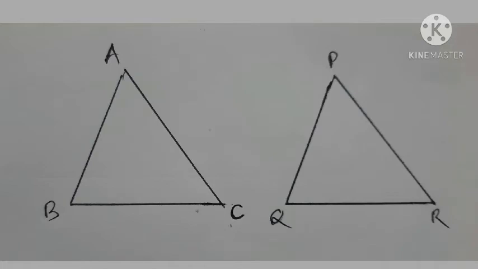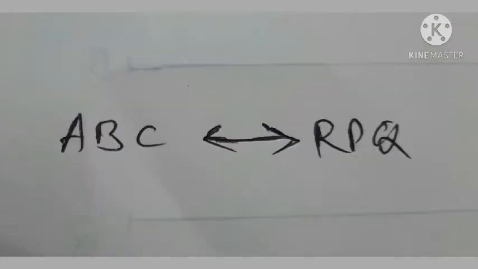Suppose we rotate triangle ABC and then keep it on triangle PQR, then at this time the positions of the vertices are changed. That means vertex A is on vertex R, vertex B is on vertex P, and vertex C is on vertex Q. At this time, the one-to-one correspondence between the vertices of two triangles by using symbols can be written as follows.